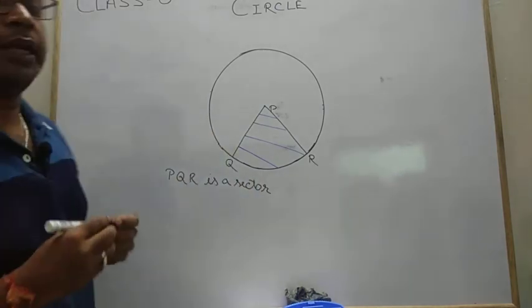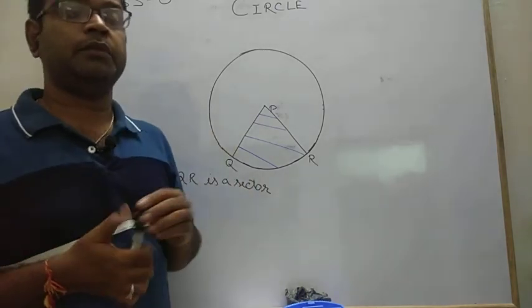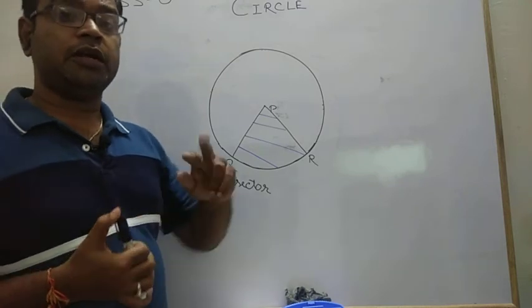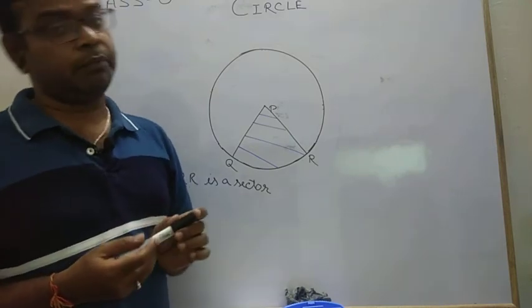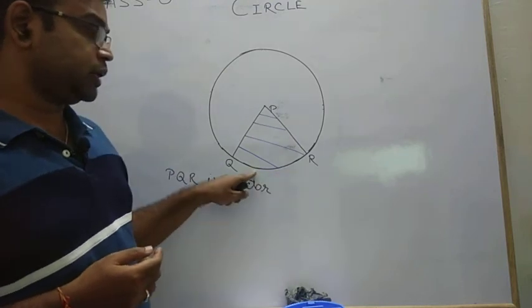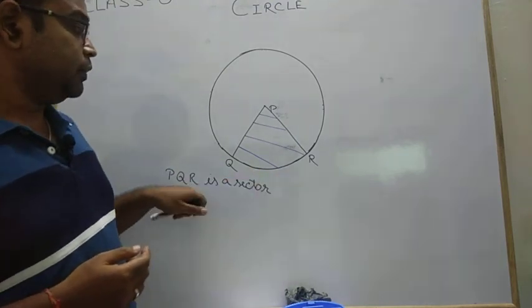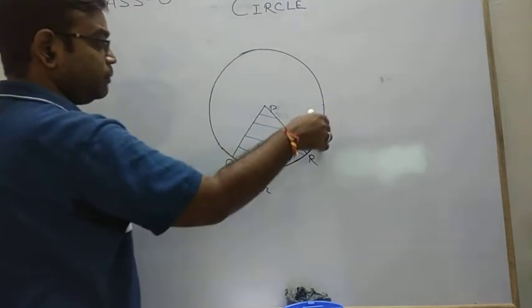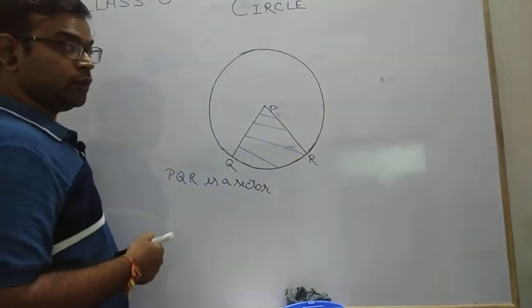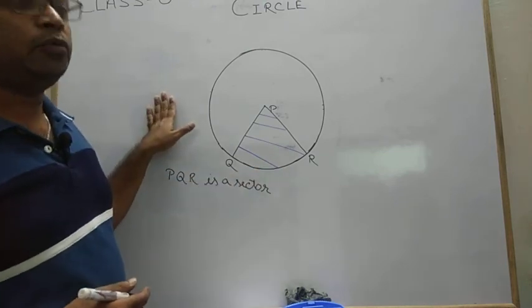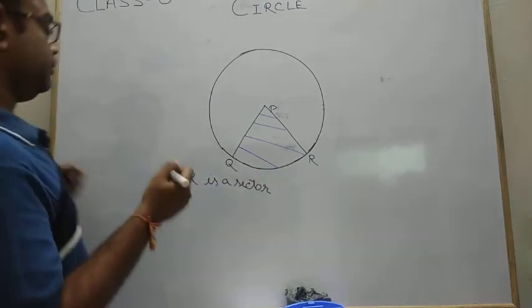Definition says that a sector is the area in a circle bounded by two radii and one arc. As we know, there are two different types of arc, major arc and minor arc. So here QR is an arc for the sector PQR. But see this, QR, this bigger part is also an arc. So depending upon major arc and minor arc, we have two sectors, major sector and minor sector.